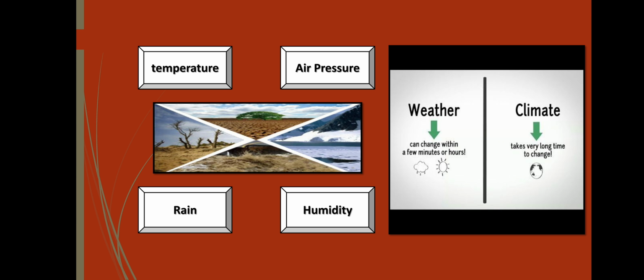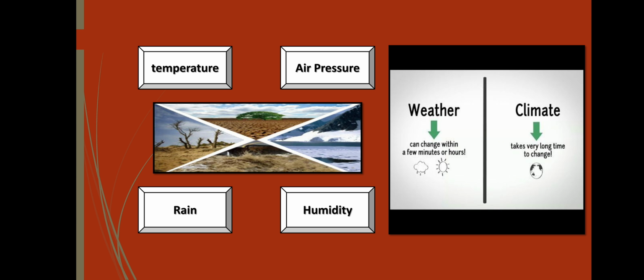When we talk about the weather condition of a specific area, this weather condition includes temperature, meaning the average temperature of winter and summer in that area. Air pressure: if air pressure increases, the temperature increases. If air pressure decreases, the temperature decreases. That's why at high altitude air gets colder, because air pressure is lower. Then comes rain. How is the rainfall condition in that area, which we also study, and the humidity.